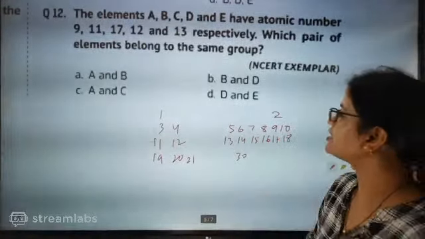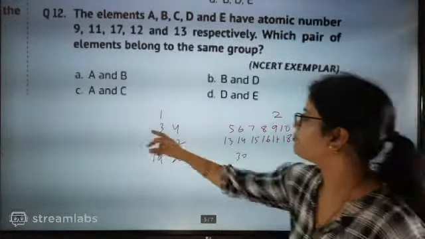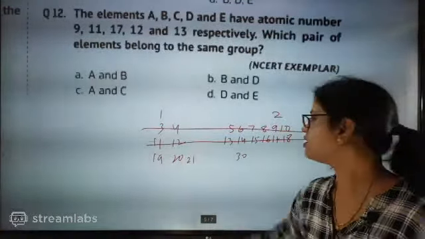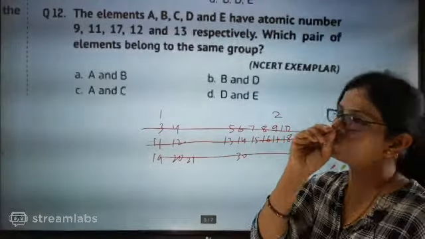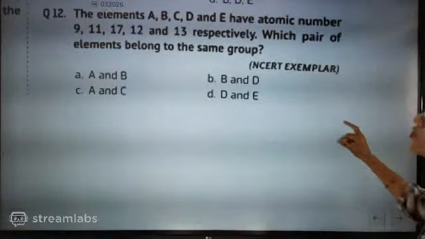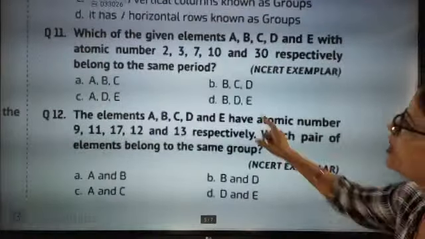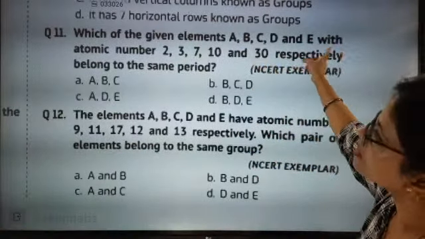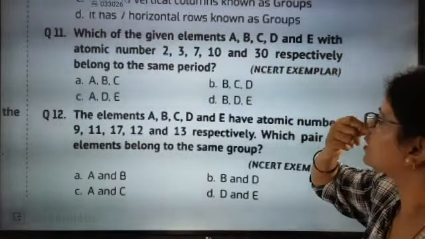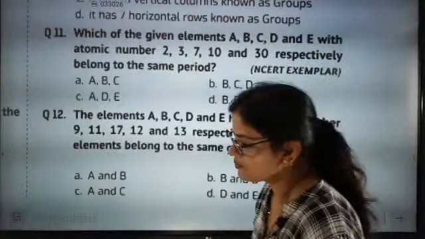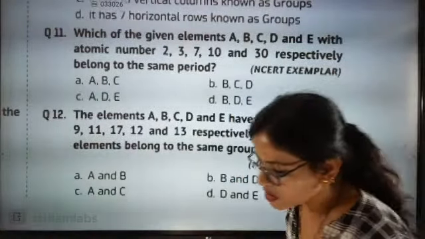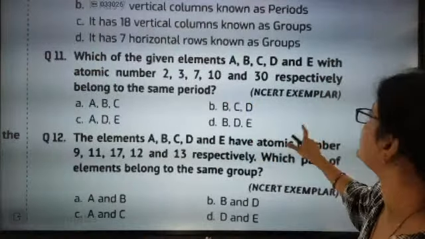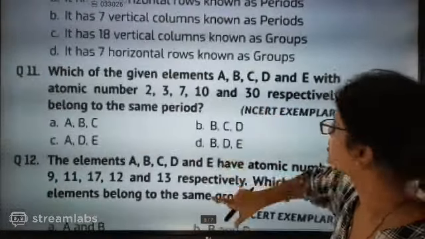Now here they are asking which ones belong to the same period. Same period means either these elements are in the same period or about 30. So you said A, D, E, that is A, B, C, D, E. Here you have to tell which belong to the same period. So what is the answer? The 11th answer is going to be, what? I have not checked that one. Now look here, which one is going to be? I am writing here so that we can understand.